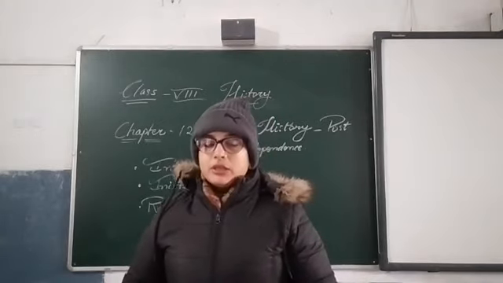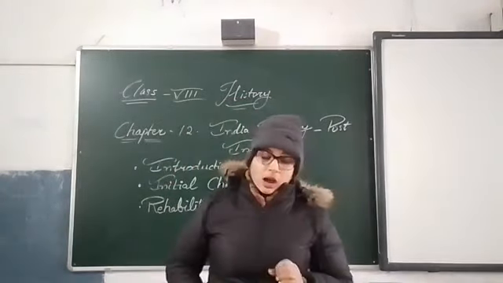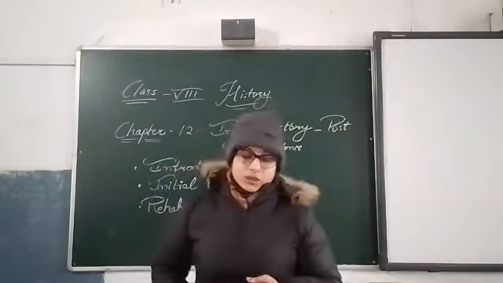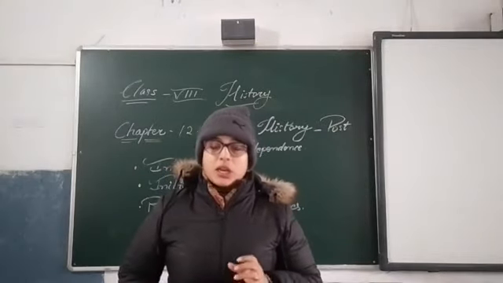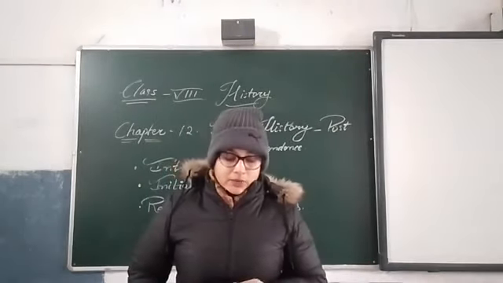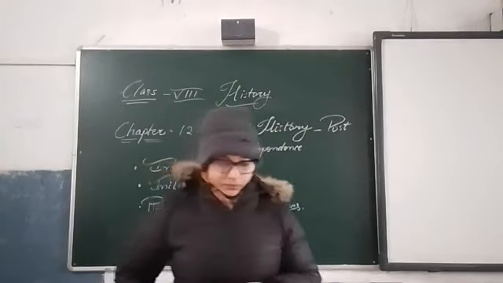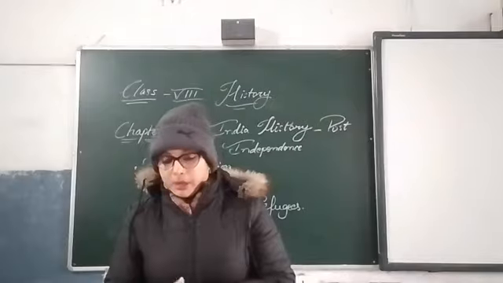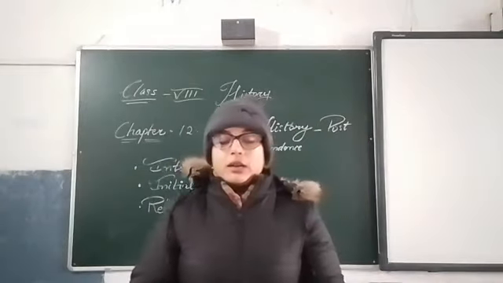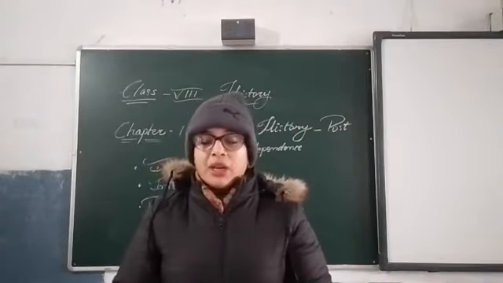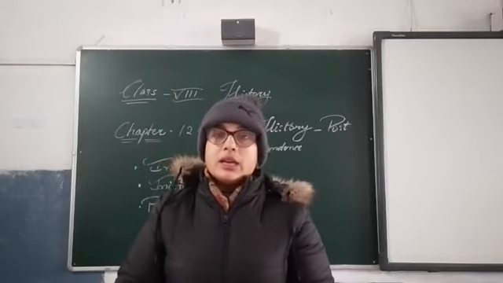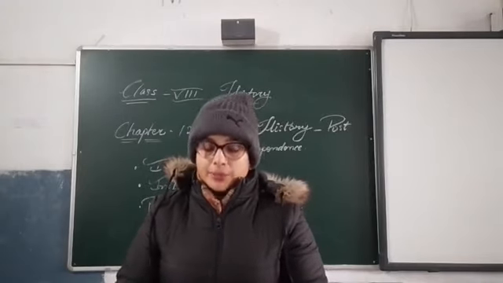In the last chapter, you studied how the prolonged struggle against the British occupation of Indian territory finally bore fruit and India attained independence. In chapter number 11, you saw how many movements were carried out against the Britishers to free the country.